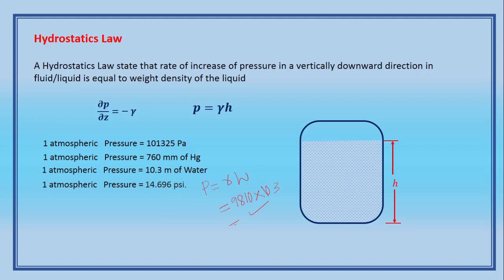That means if the depth is 1 meter, the pressure is 1 into gamma. If it is 2 meters, 2 into gamma. If it is 10 meters, then 10 into gamma. You got my point? Pressure head is nothing but a length unit, that is P by gamma.